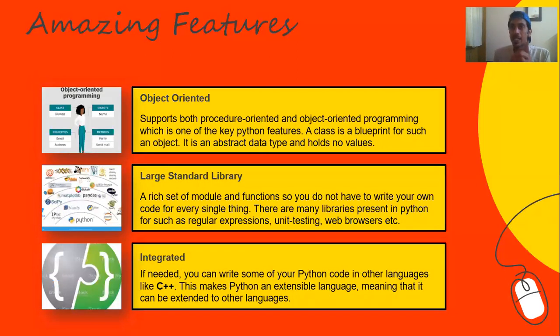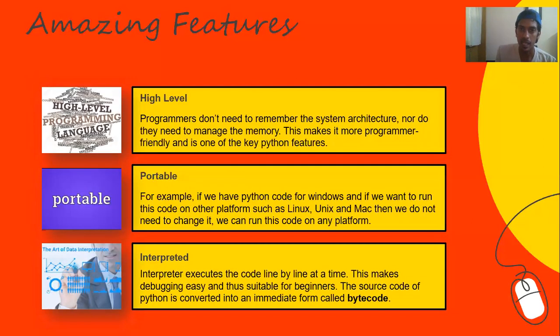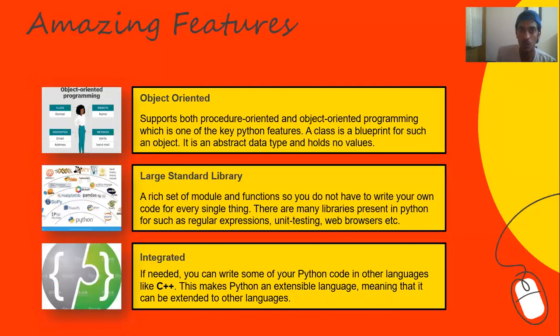Now, the seventh one is that it is object oriented. When we say it is object oriented, we have a lot of features within object oriented, like encapsulation, just to name one. Features like this make it a really high level language. Probably it has procedure oriented features too, which is the best part about this language. You have encapsulation, polymorphism, just to name a couple.